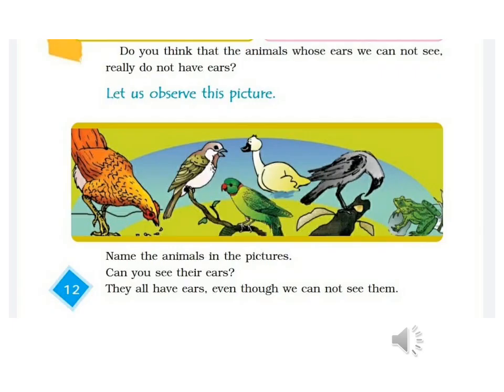Let us observe this picture. Name the animals in the picture. The animals here in the picture are hen, sparrow, duck, parrot, crow and frog. Okay, tell, can you see their ears? Well, you are correct. We cannot see their ears. They all have ears even though we cannot see them.